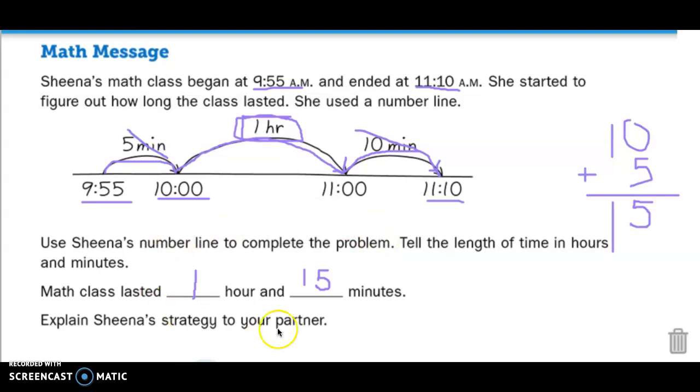Great. If you do not have this written in your math journal, please write the correct answer, then take a picture and upload it to your teacher.